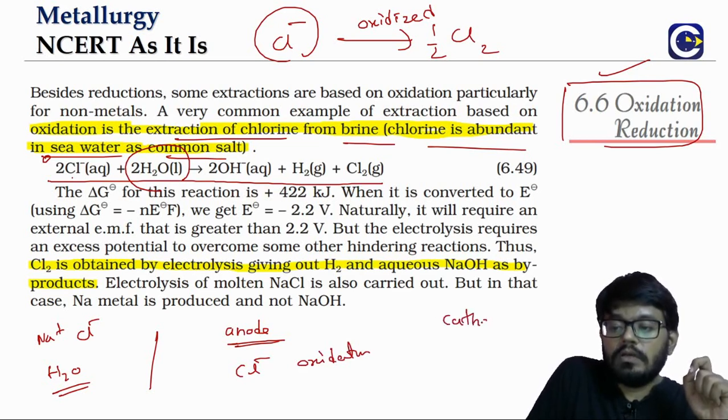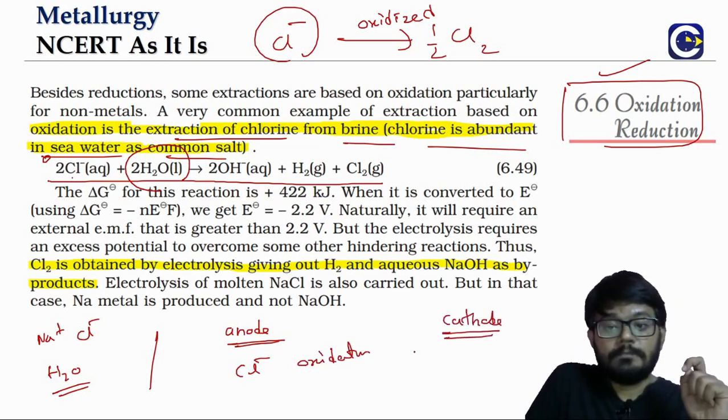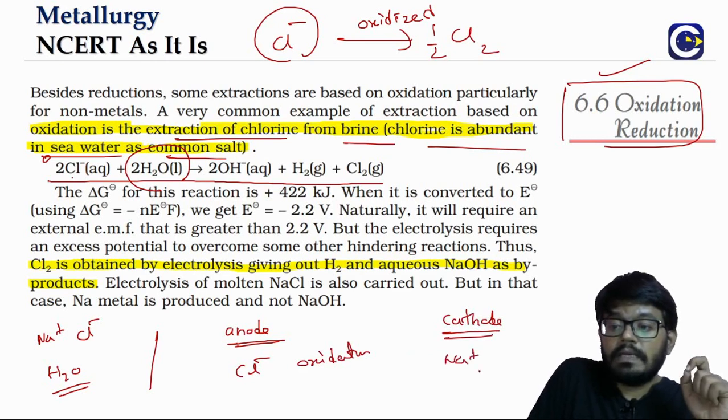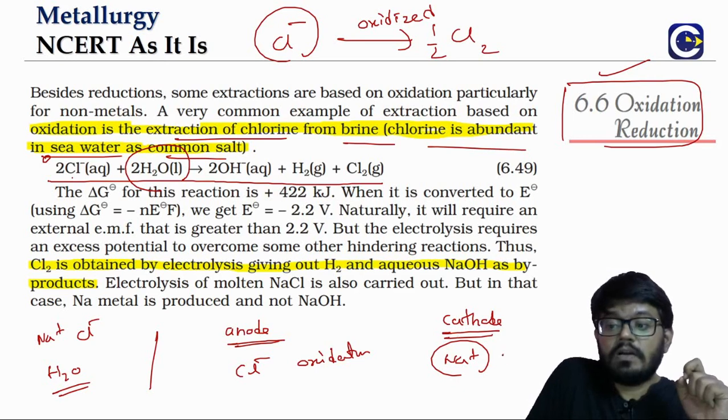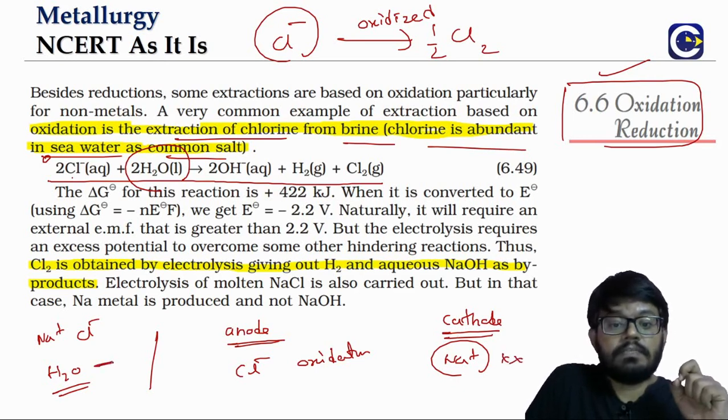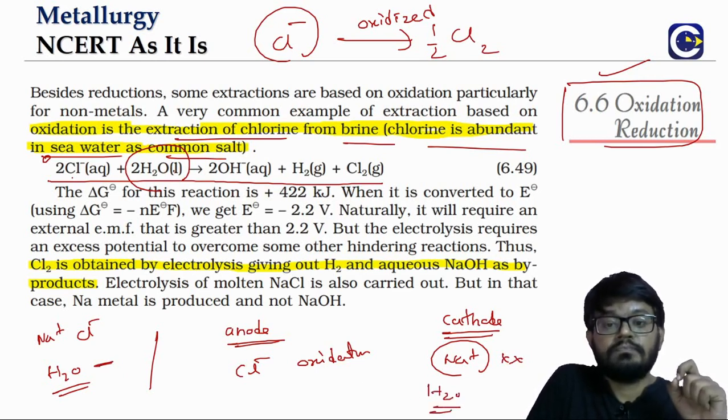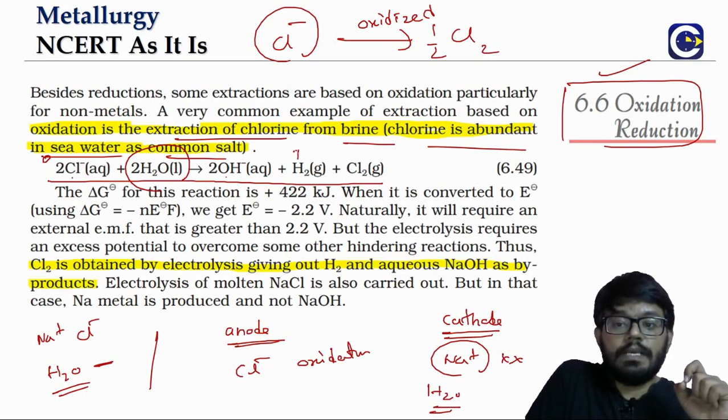At the cathode, a reduction has to happen. We have Na plus, but the reduction potential of Na plus is less. Less means, in comparison with water, Na plus will not undergo reduction. Water will undergo the reduction, as you can see here. The overall reaction is what? When water is undergoing reduction, it gives us OH minus and H2. So this H2 will be coming at the cathode and Cl2 will be coming at the anode.